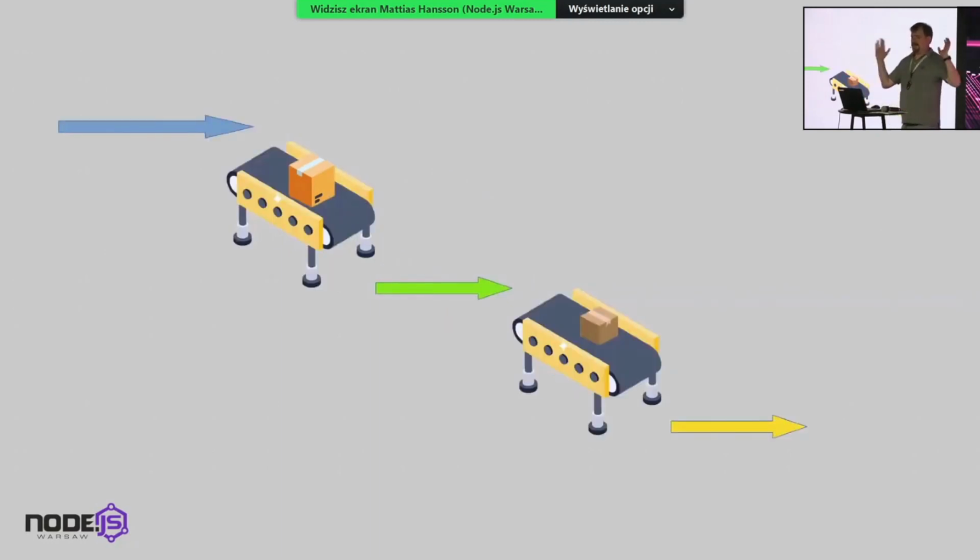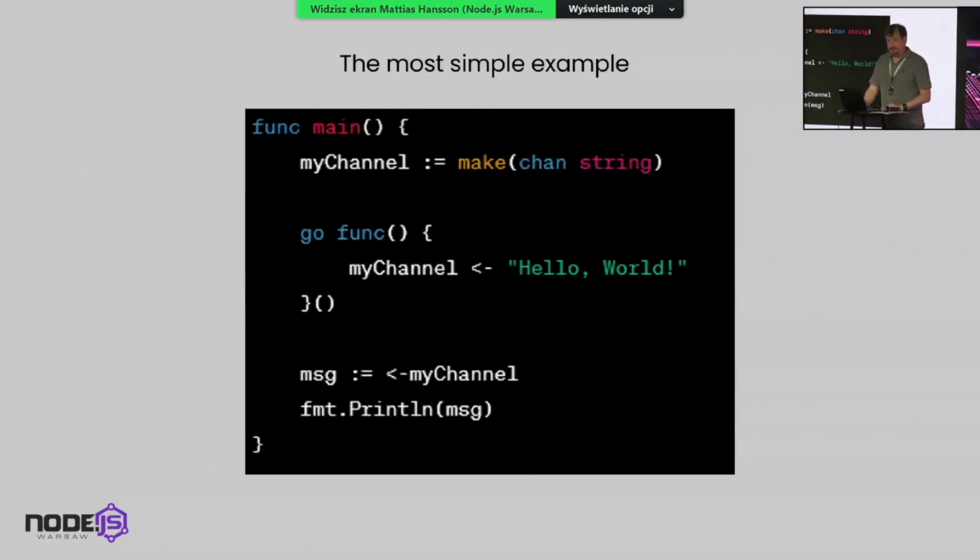So, as I said, we have the arrows that represent context, which might be, for instance, a web request or something like that. And as we see, I even made it so that you see that the packages are of different types, right? The blue arrow is delivering the package to the green arrow. The green arrow is standing there waiting for it, and when it has packaged it in some present paper or something, it puts it on the next conveyor belt of that type. Some code. I hope that you can see the code up there on the smaller screen.